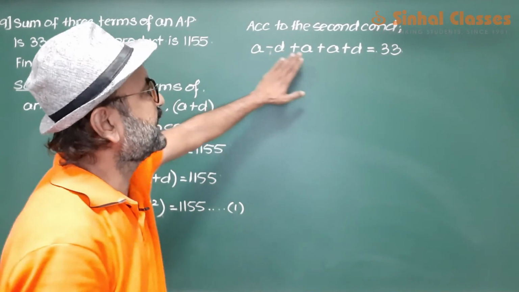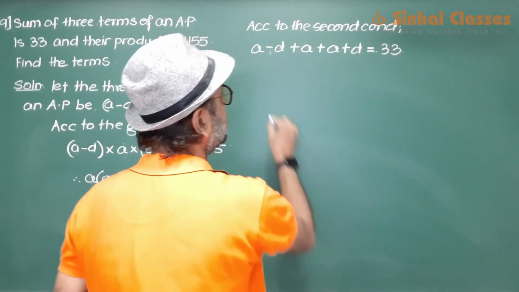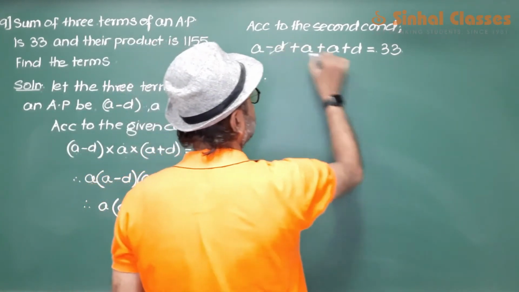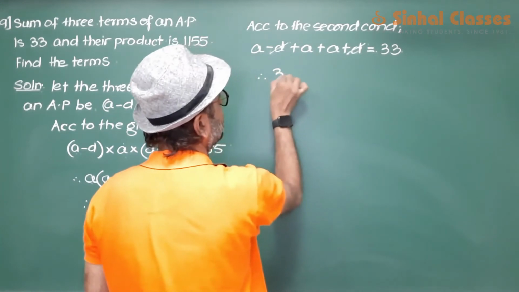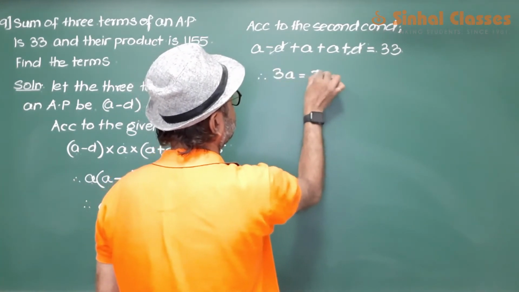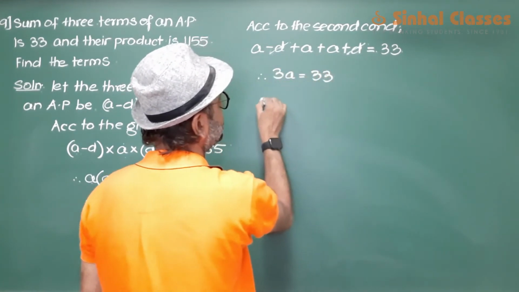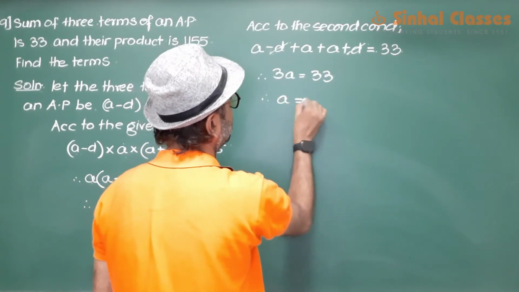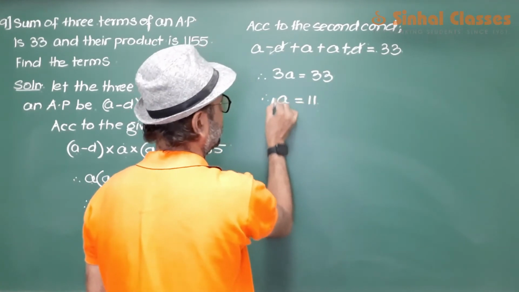First term plus second term plus third term is 33. So minus d and plus d cancel. 3a is equal to 33. So a is equal to 11.